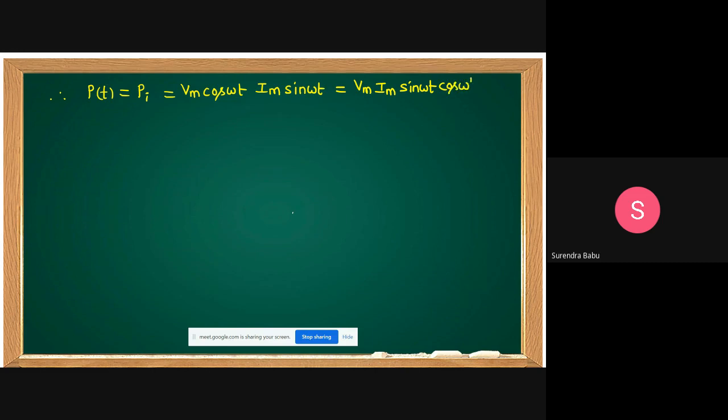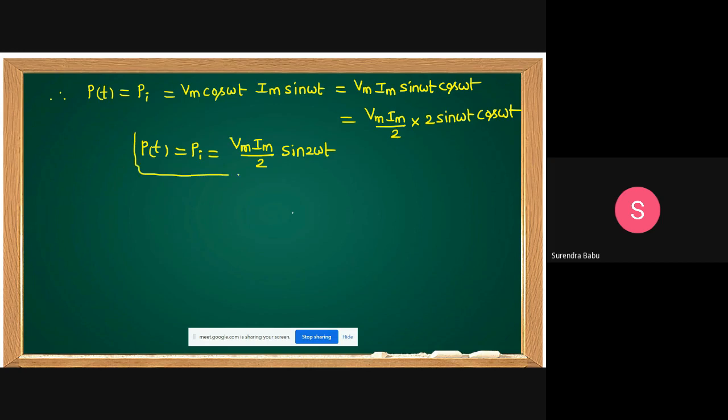Correct, students? Now you multiply and divide by 2: Vm Im by 2 into 2 sin omega t cos omega t. What is 2 sin omega t cos omega t? Trigonometry. 2 sin omega t cos omega t is sin 2 omega t. That is Vm Im by 2 sin 2 omega t. This is the instantaneous power.